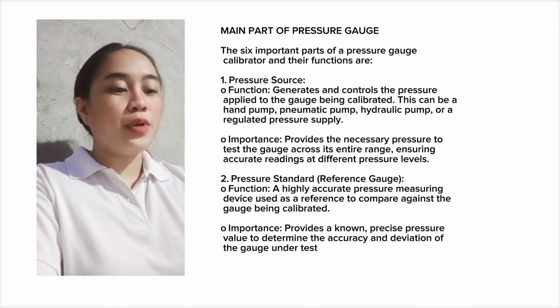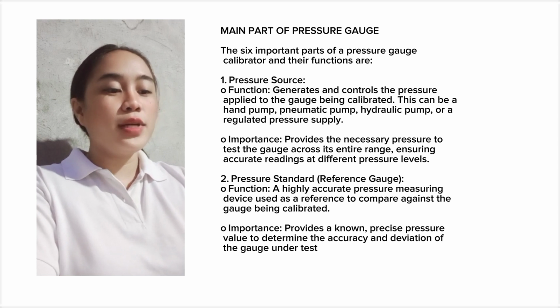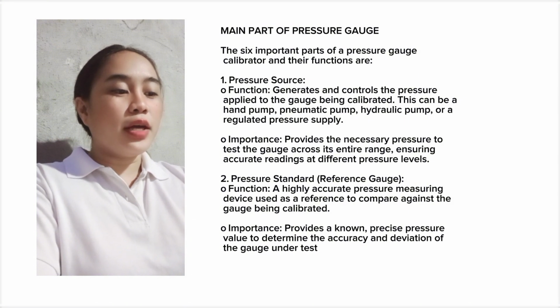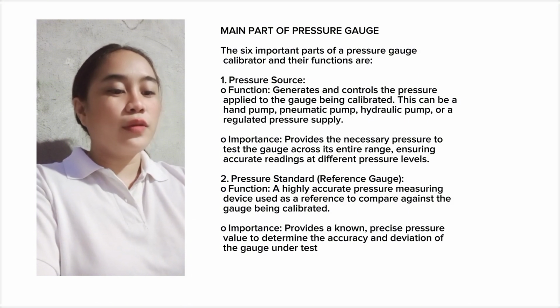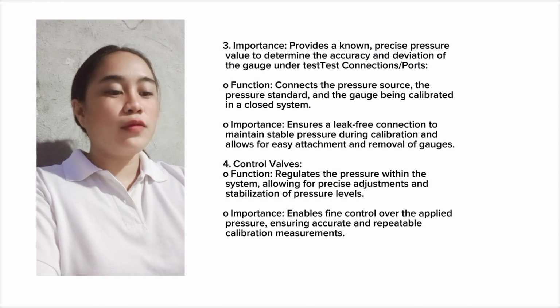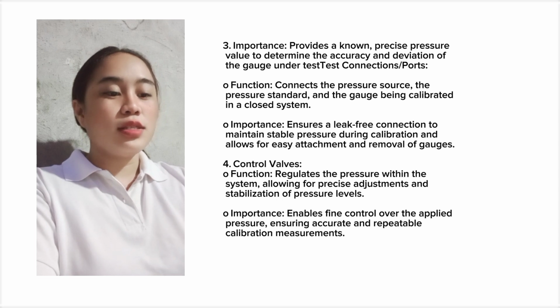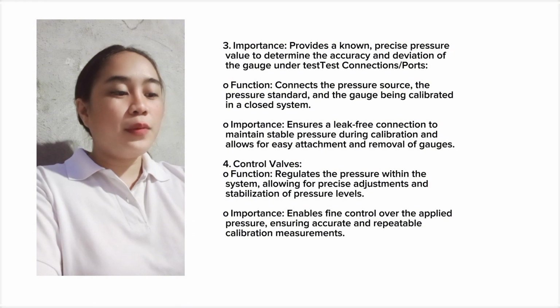Function: a highly accurate pressure measuring device used as a reference to compare against the gauge being calibrated. Importance: provide known precise pressure values to determine the accuracy and deviation of the gauge under test. Number 3, test connections or ports. Function: connect the pressure source, the pressure standard, and the gauge being calibrated in a closed system. Importance: ensure a leak-free connection to maintain stable pressure during calibration and allow for easy attachment and removal of gauges.